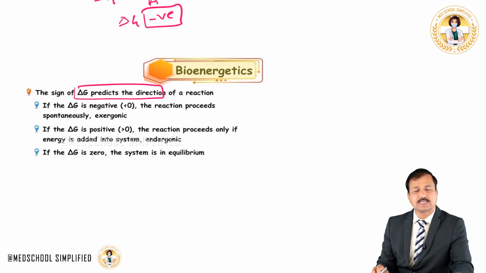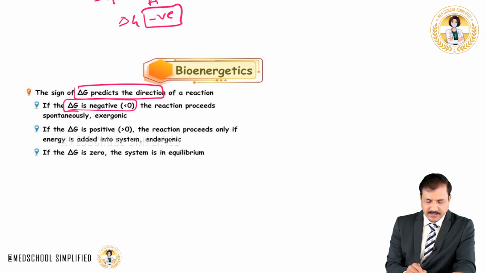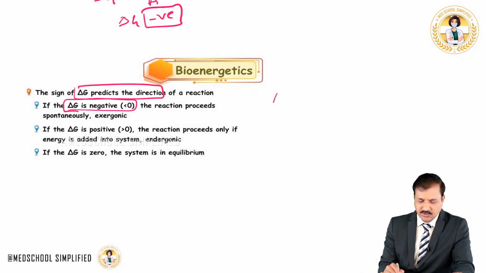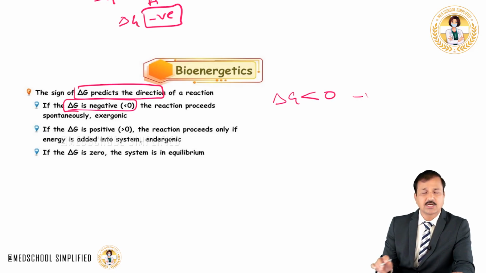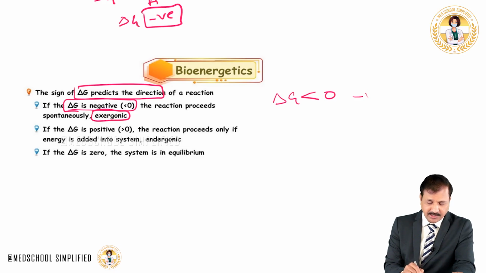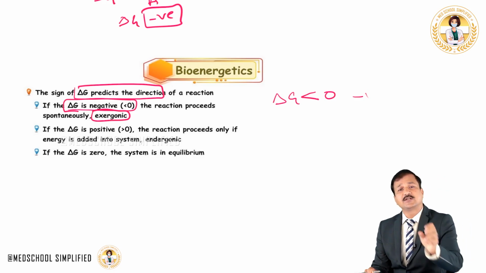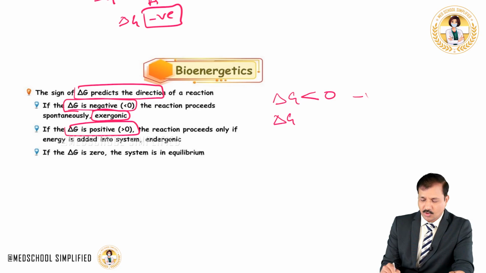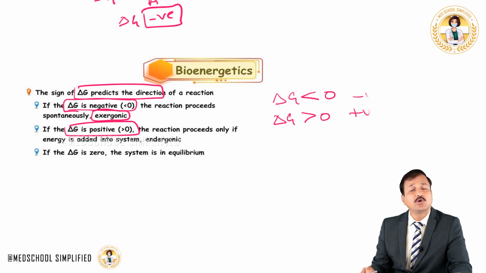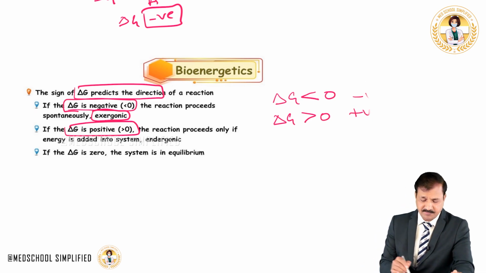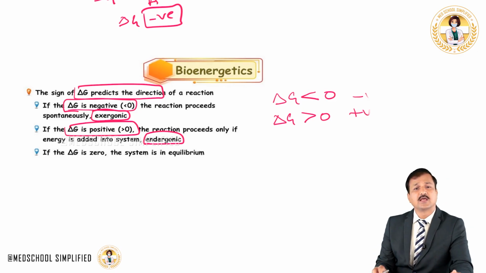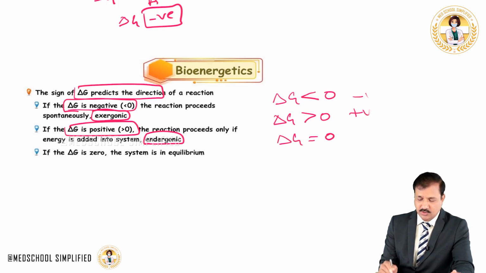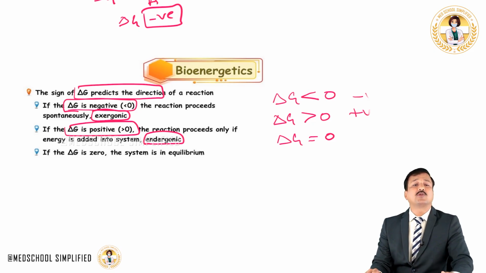If delta G is a negative number, that is less than 0, the reactions are spontaneous and these are exergonic reactions, and additional energy is released into the system. If delta G is more than 0, that is a positive number, this type of reaction proceeds only if additional energy is added into the system, and these are endergonic reactions. And if delta G is equal to 0, that type of reaction is an equilibrium reaction.